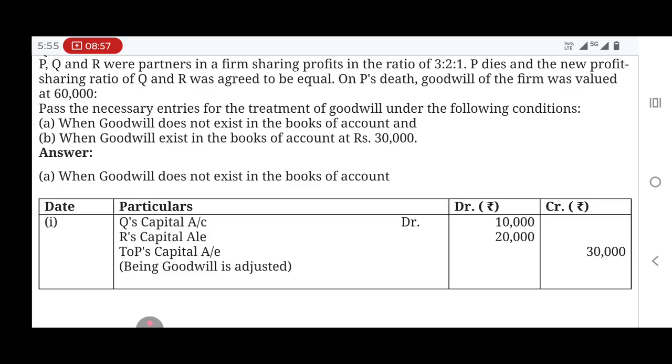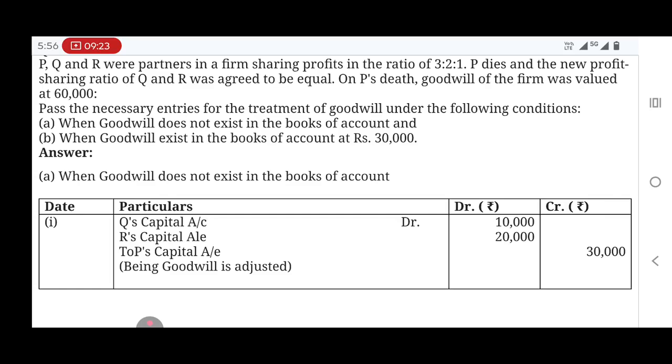So 60,000 into 3 divided by 6, 1 by 2, 60,000 into 3 divided by 6, which will give you 30,000.